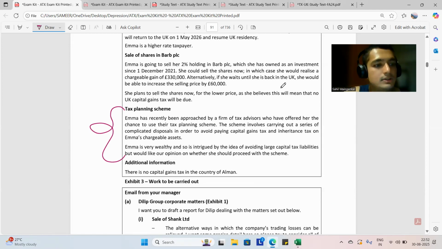The scheme involves carrying out a series of complicated disposals in order to avoid paying the capital gains tax and inheritance tax on Emma's chargeable assets. Emma is very healthy and so intrigued by the idea of avoiding large capital tax liabilities, but would like our opinion on whether she should proceed with the scheme.